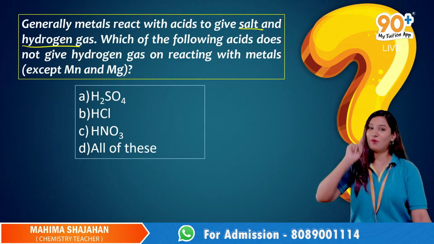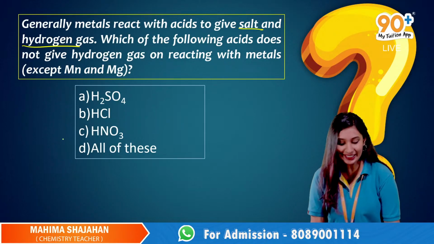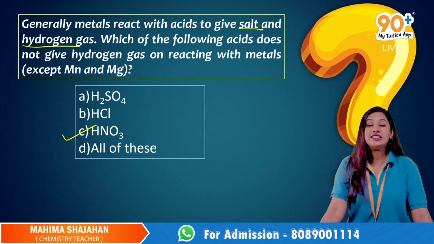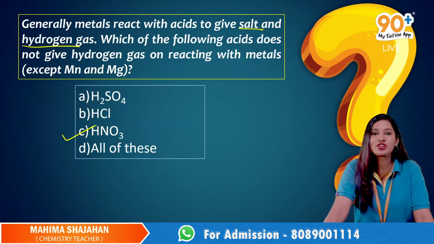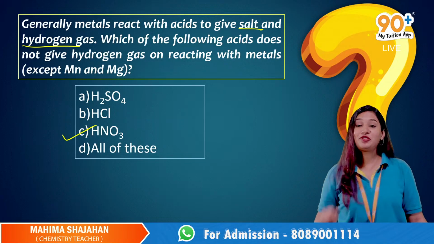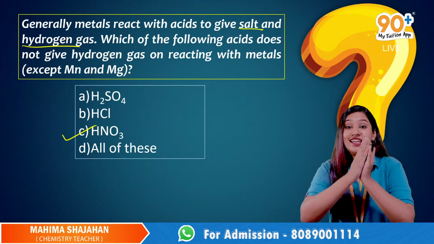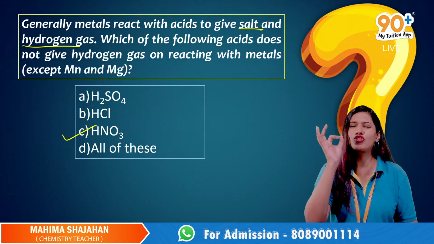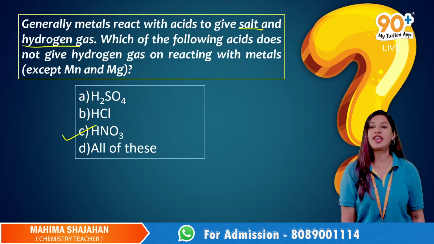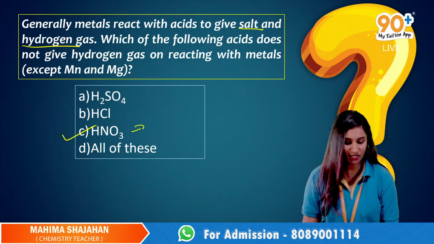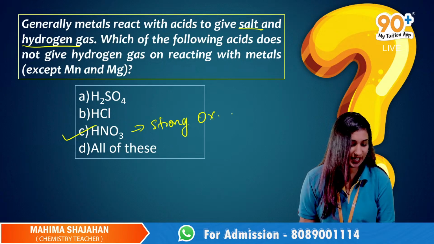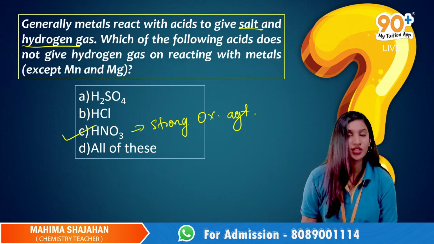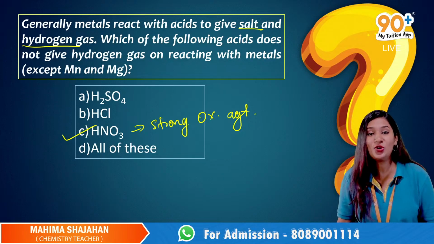Yes, it is option number C, nitric acid. Why? Why is it only nitric acid that does not give hydrogen gas? You have to keep one thing in mind: nitric acid is a strong oxidizing agent. What is it? It is a strong oxidizing agent. So what does an oxidizing agent do?